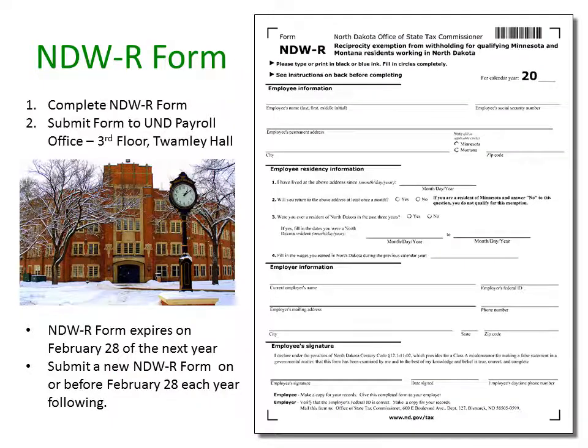In order to put withholding reciprocity in place, you will need to first complete the NDWR form. Second, submit the NDWR form to the UND payroll office located on the third floor of Twamley Hall. Note that your NDWR form will expire on February 28th of the next year. Further, you will need to submit a new NDWR form on or before February 28th of each year you wish to have reciprocity in place.